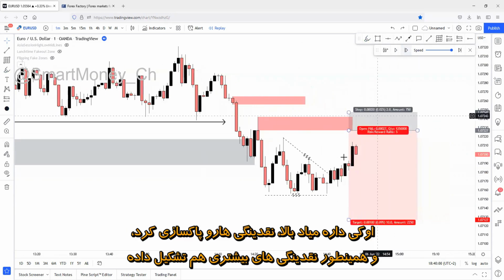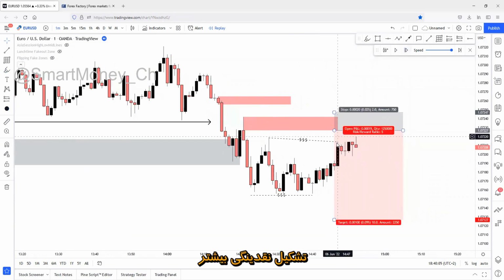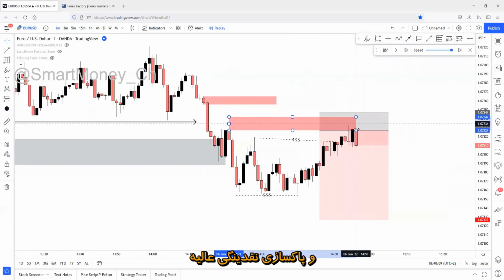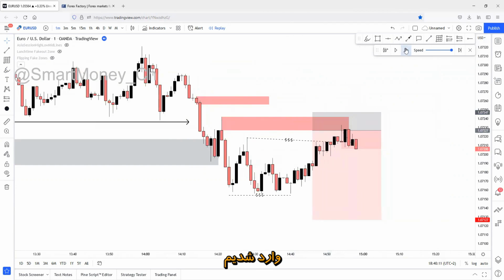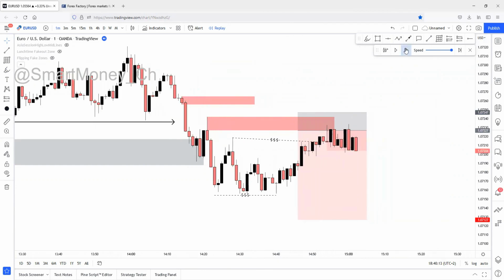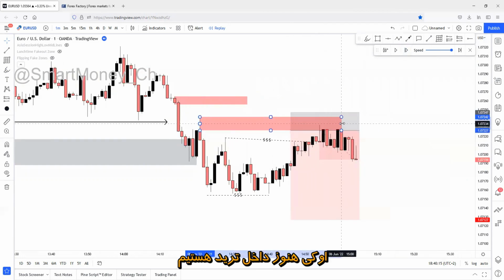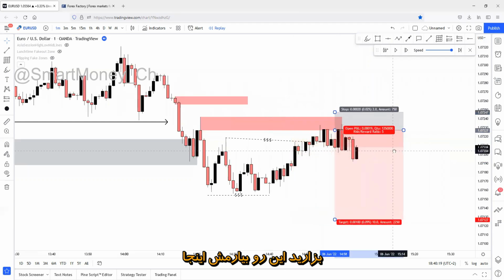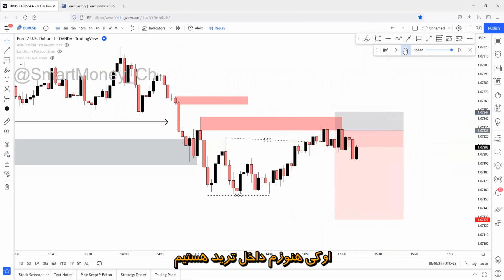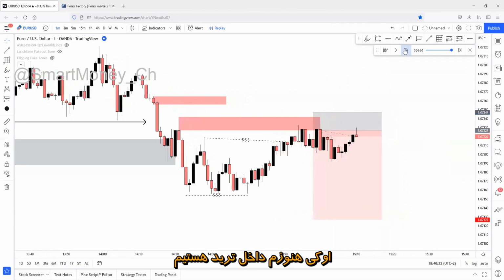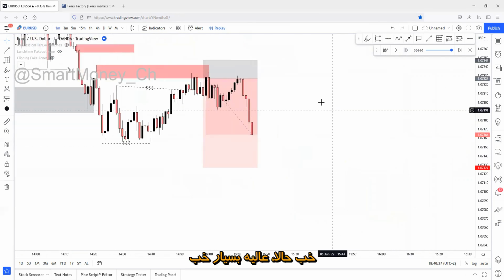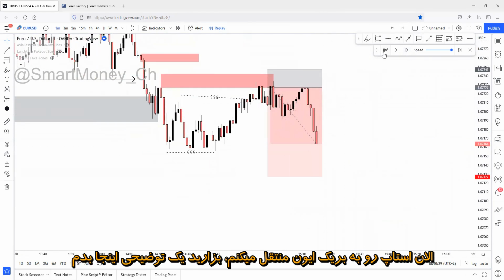Okay, it's coming up, sweeping liquidity and creating more liquidity. Sweep, perfect. Entry. Okay, still in the trade. Now we just move this somewhere around here. Okay, still in the trade. Now, okay, it's perfect. All right, I will set it to break even now.